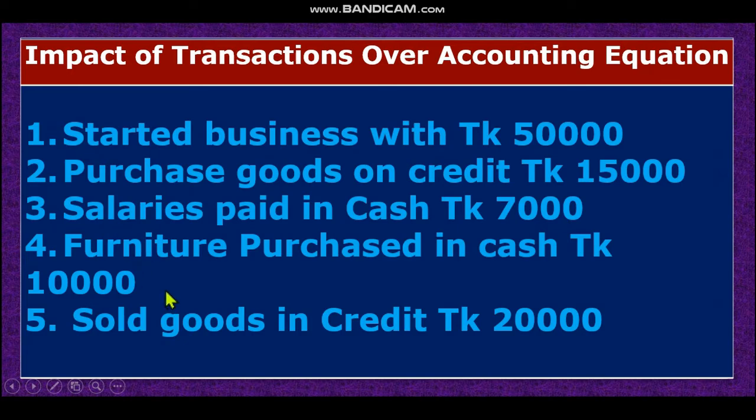Number 1, started business with taka 5,000. You know that this changes the financial condition of an organization. So this is a transaction by starting business. What is the financial condition change? By starting business, our cash money increases. On the other hand, who has given this money? The owner of the business. So equity also increases. Look at this sheet.